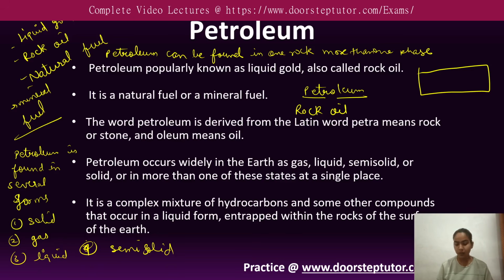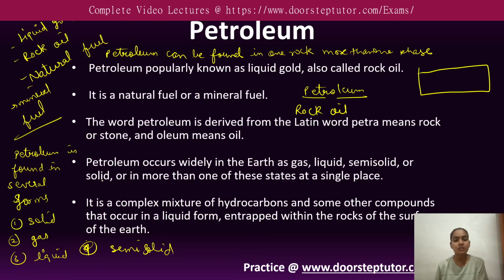So what is petroleum? It is a complex mixture of hydrocarbons, meaning it is made up of hydrogen and carbon. Some other compounds are also present, like nitrogen, carbon gas and sulfur gas. These are impurities, and it is found entrapped, or we can say accumulated, in the rock, and found at the surface or the subsurface.